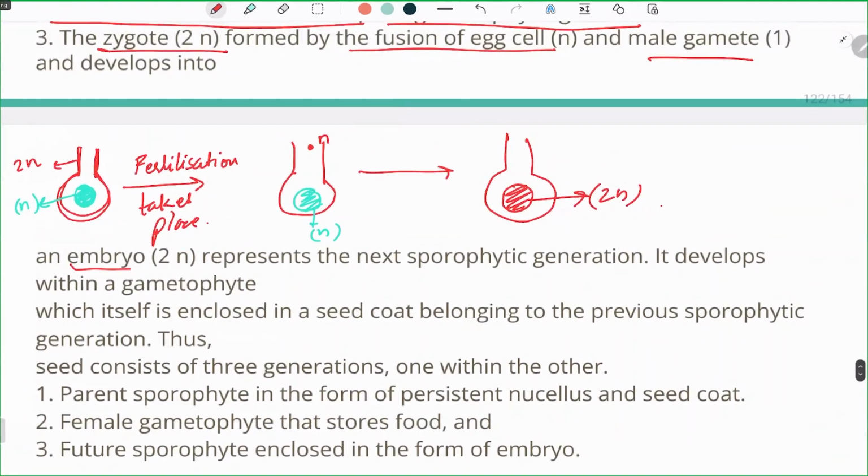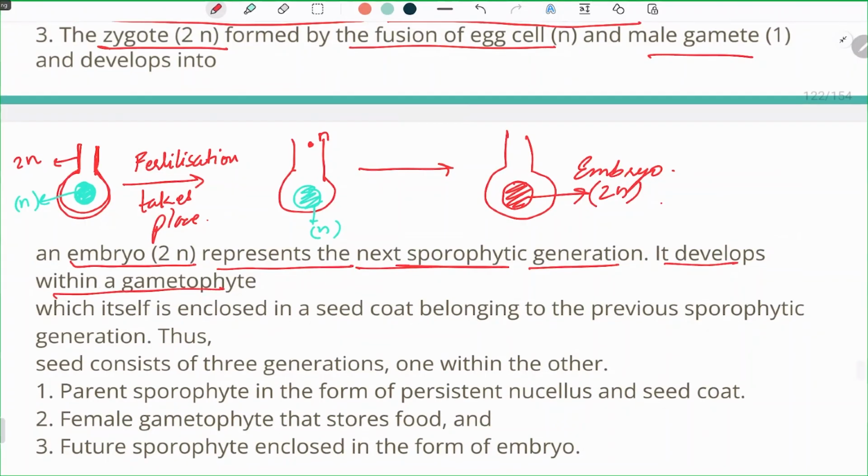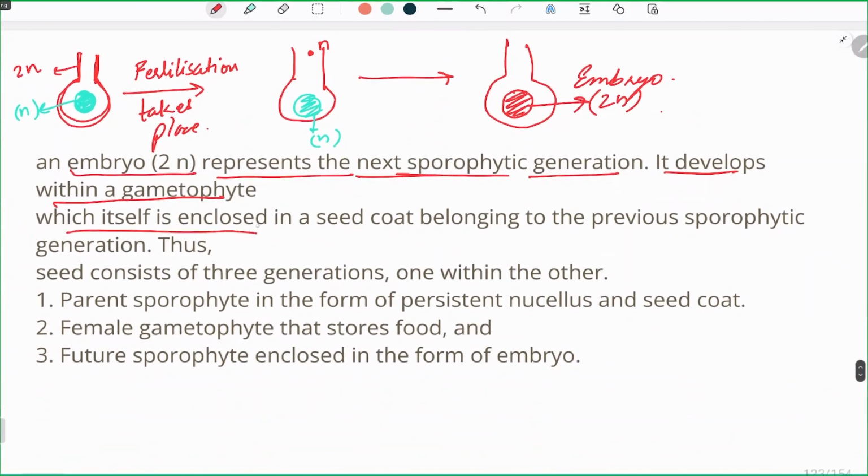Now, this embryo, which represents the next sporophytic generation, develops within a gametophyte, which itself is enclosed in a seed coat belonging to the previous sporophytic generation. So it is itself in a seed coat which was present from the previous generation. And thus the seed consists of three generations, one within the other.